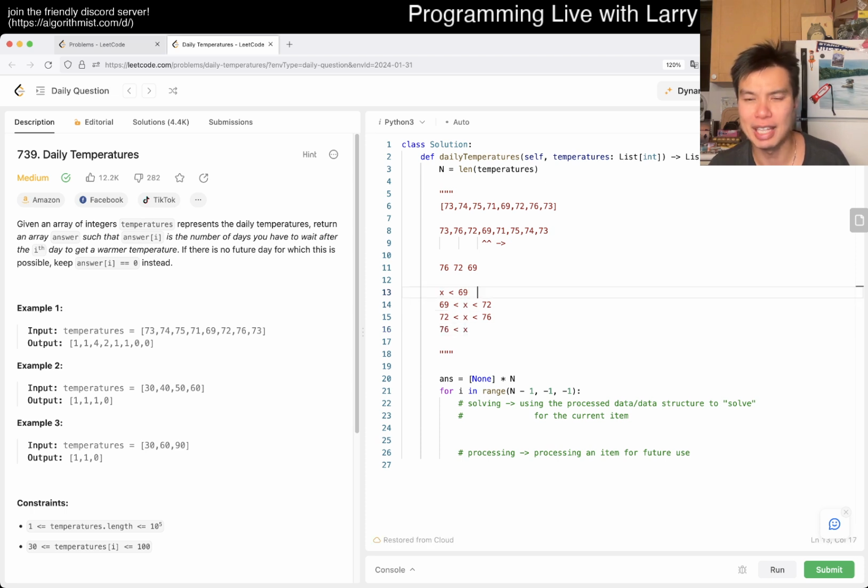And then here, for example, what's the answer? Well, it's 69. Here, the answer is 72. Here, the answer is 76. And then here, the answer is, again, 0, right? So that means that every number can be a possible answer. So we do that.